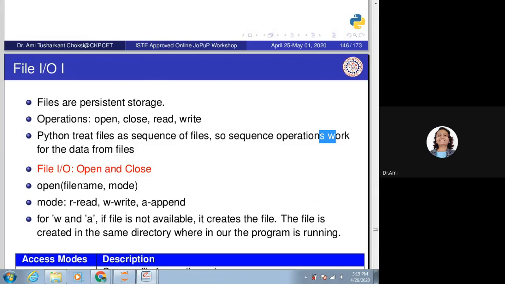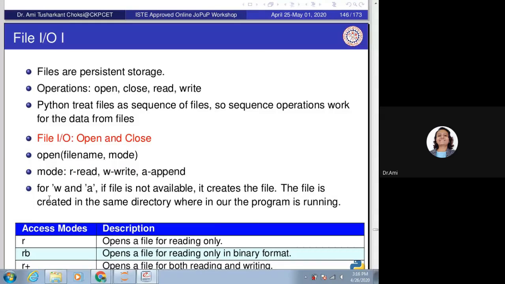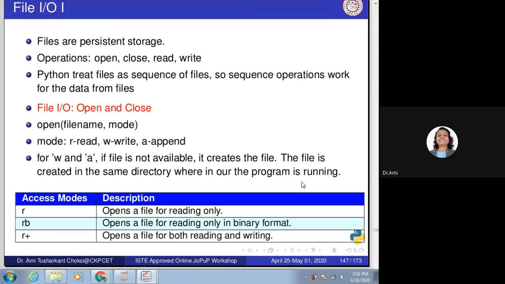So how to open and close the files? The function is open. The arguments are file name and mode. The mode can be, say, read, write, append. Then for W and A options, if the file is not available, it will create the file in the same directory wherein our program is running. So that you need to take care.